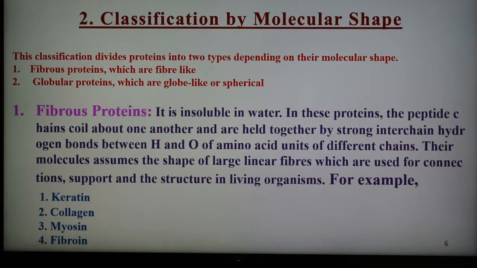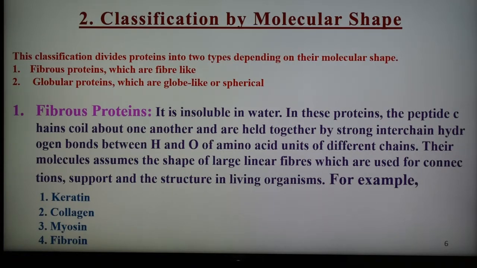So first is a fibrous protein. Now what is fibrous protein? It is insoluble in water. In this protein, the polypeptide chains coil about one another and are held together by strong inter-chain hydrogen bonds between hydrogen and oxygen of amino acid units of the different chains. Therefore, their molecules assume the shape of large linear fibers, which are used for connection, support and structure in